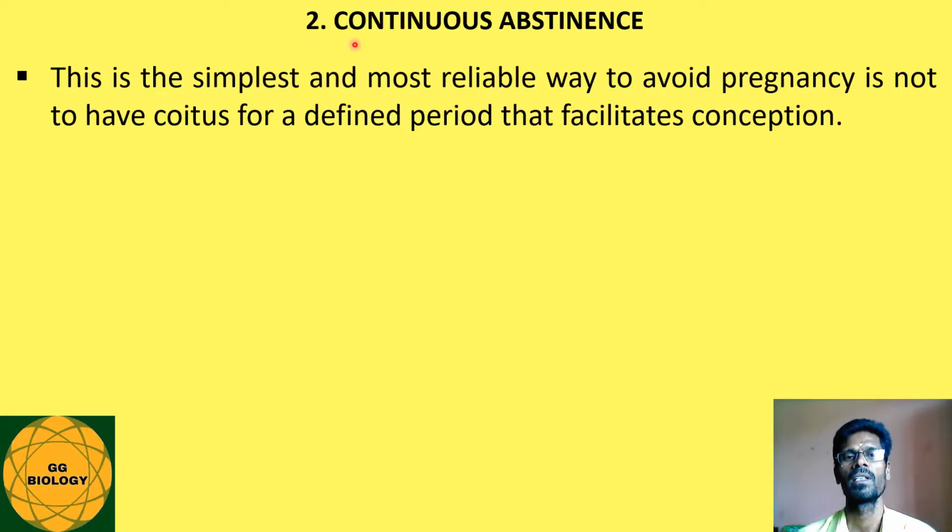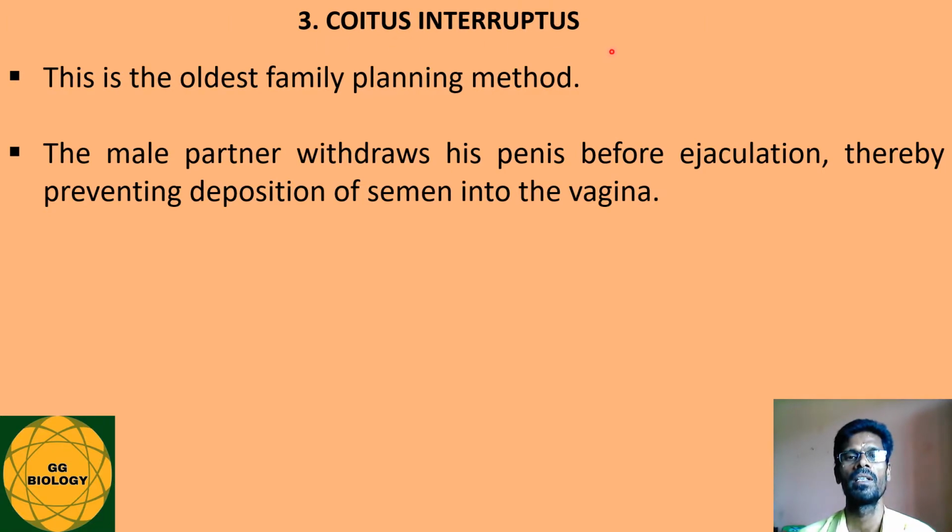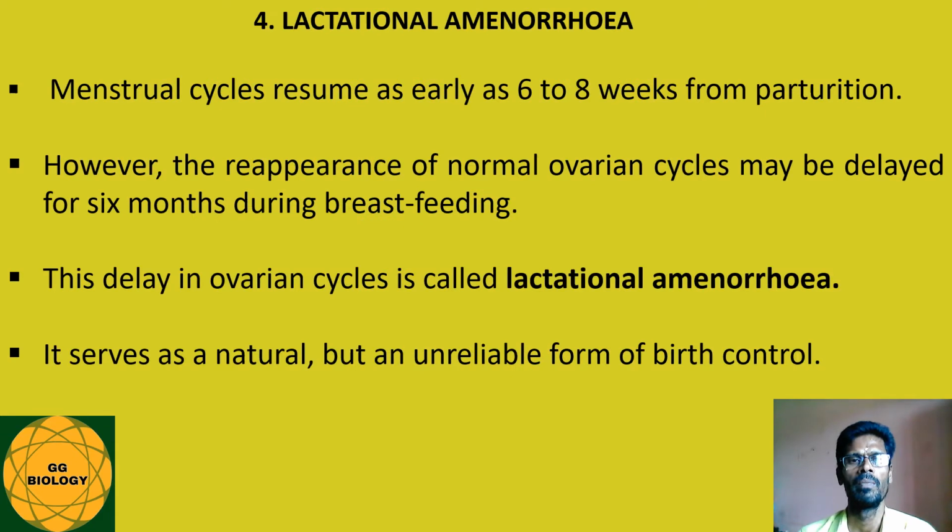The second method is continuous abstinence, which is the simplest and most reliable way to avoid pregnancy, whereby one does not have coitus at all for a defined period that facilitates conception. The third type is coitus interruptus. This is an old type of family planning method, in which the male partner withdraws his penis before ejaculation, thereby preventing deposition of semen into the vagina. The last type in natural methods is lactational amenorrhea.